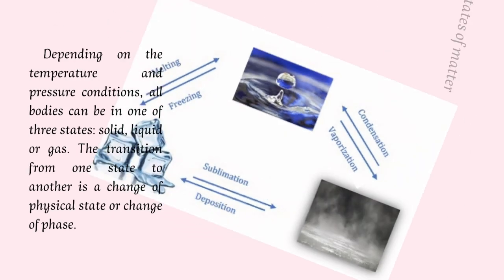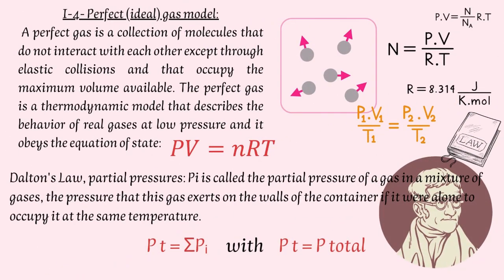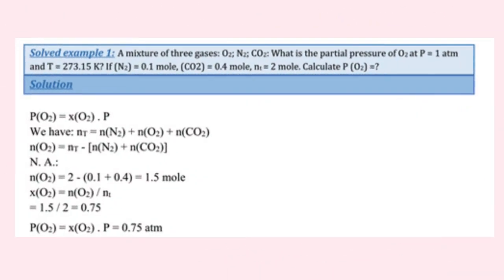Perfect gases. A perfect gas is a collection of molecules that do not interact with each other except through elastic collision and that occupy the maximum volume available. It obeys the equation of state PV = nRT. Among the laws that govern ideal gases, there is Dalton's law. Here, a solved example of how to use this law for a mixture of gases.